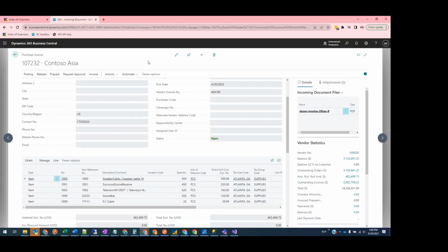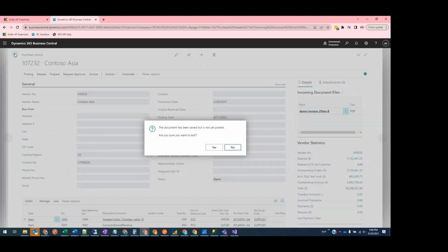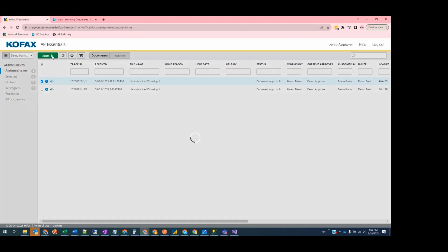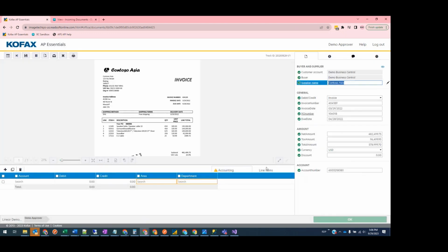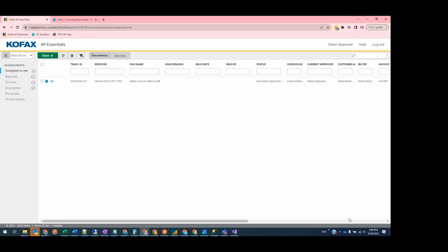I'll just double check that I am selecting the correct document here. Very good. And then when I pull open this document as demo approver user, I will go ahead and look everything over. And if everything looks good, I will click OK. And that document will be ready to post again to Business Central.